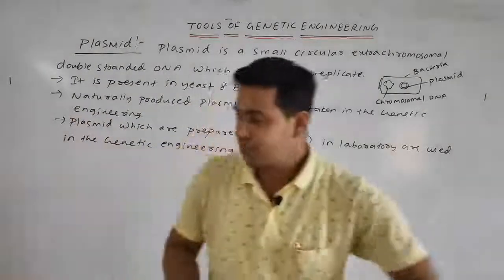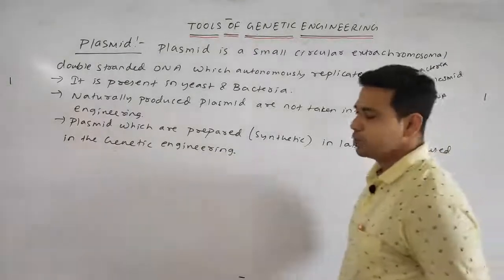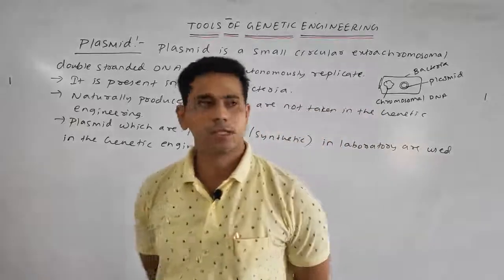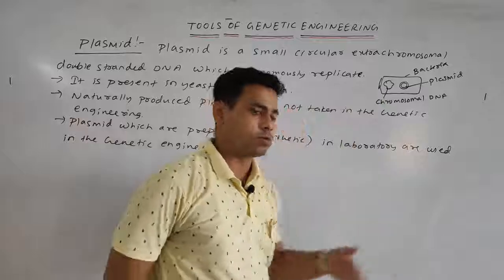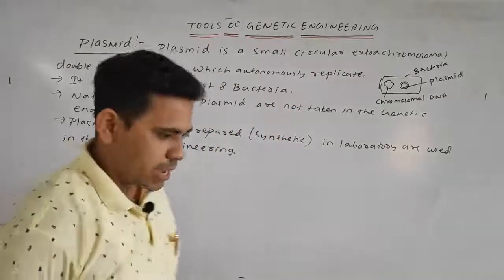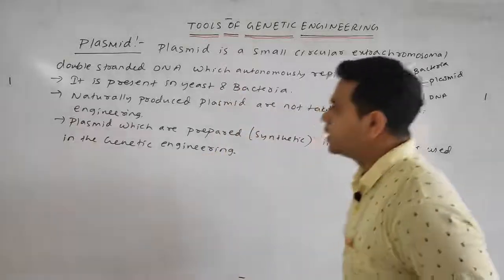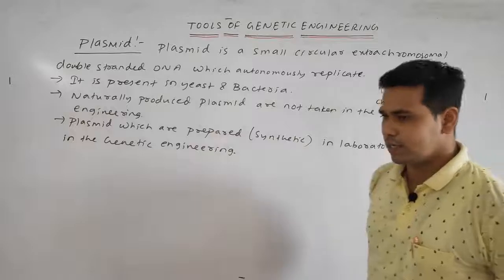So first point is your plasmid. It is a small circular extrachromosomal double stranded DNA which autonomously replicates. This is the chromosomal DNA, this is the extrachromosomal DNA. Next point, it is present in yeast and bacteria both. But the naturally producing plasmids are not taken in genetic engineering.